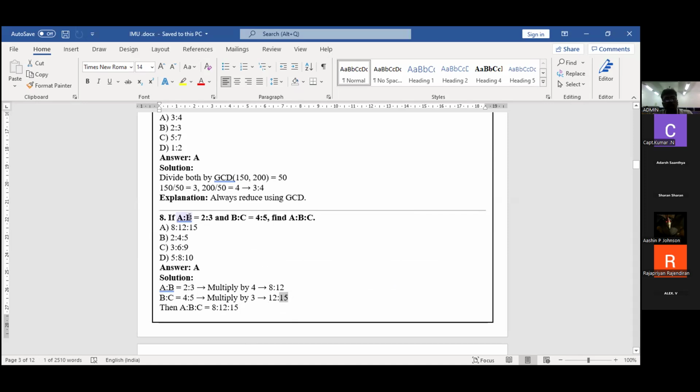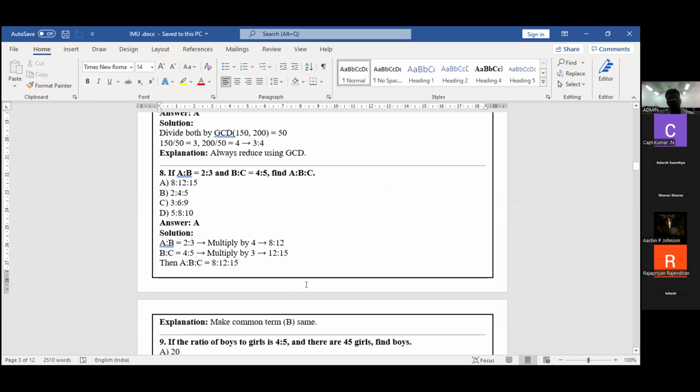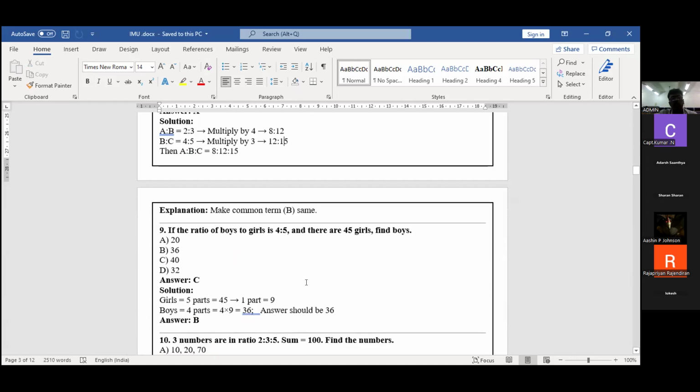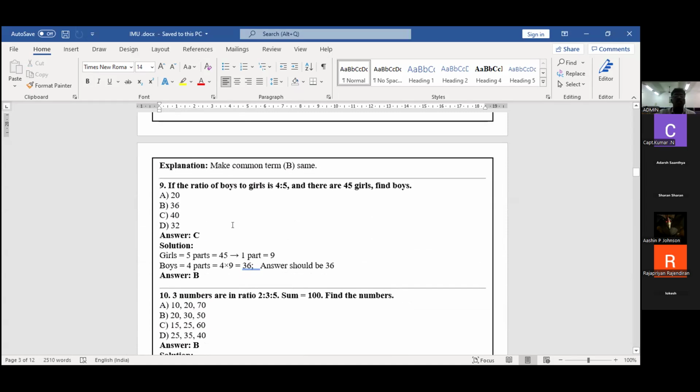Before this, I want to make the ratio into equal value. How to make this? First 2 by 3, I'm going to multiply by 4. I will get 12. Okay. See the second ratio, 4:5. Here, 3 into 4 and 4 divided by 3. So B ratio becomes equal. This is 12, 12, 12. So A 8, B 12, C 15. That is a most important problem. Okay, this type of question is also important only.